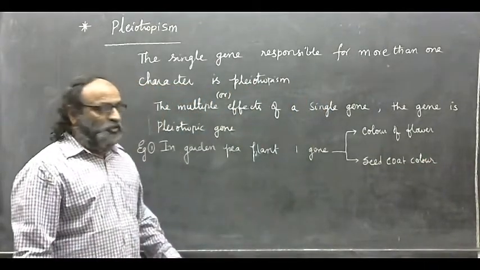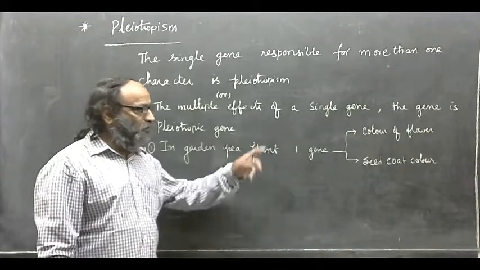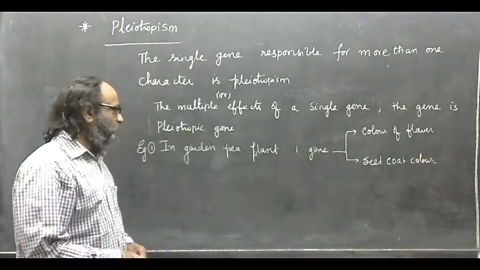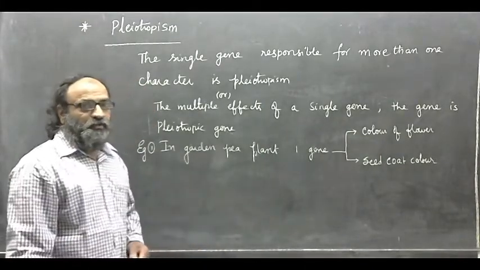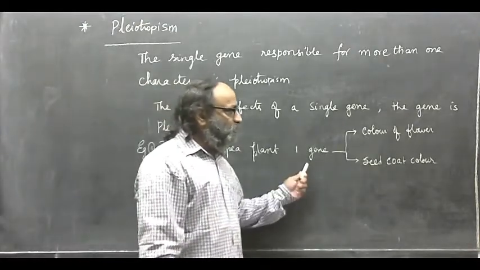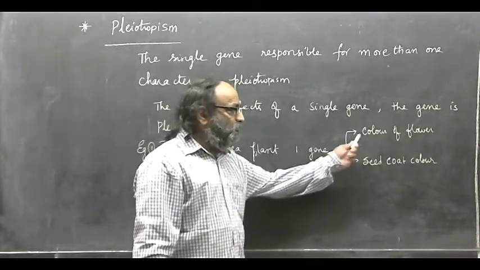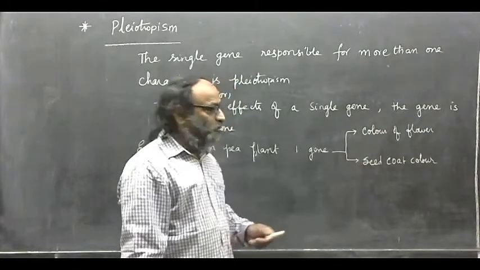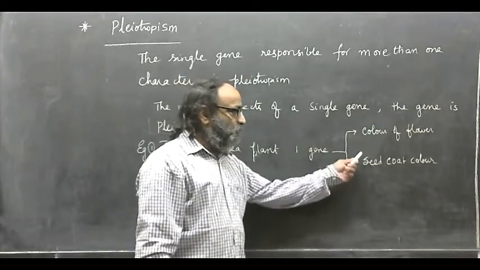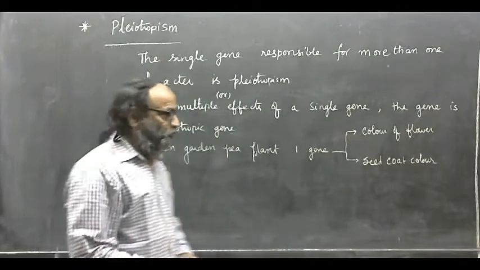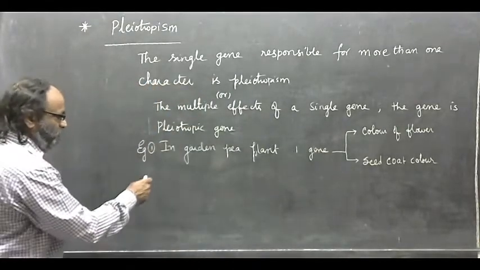As a single gene controls more than one character, it is a case of pleiotropism. A single gene which controls the color of the flower also controls the color of its seed coat. This is one example.